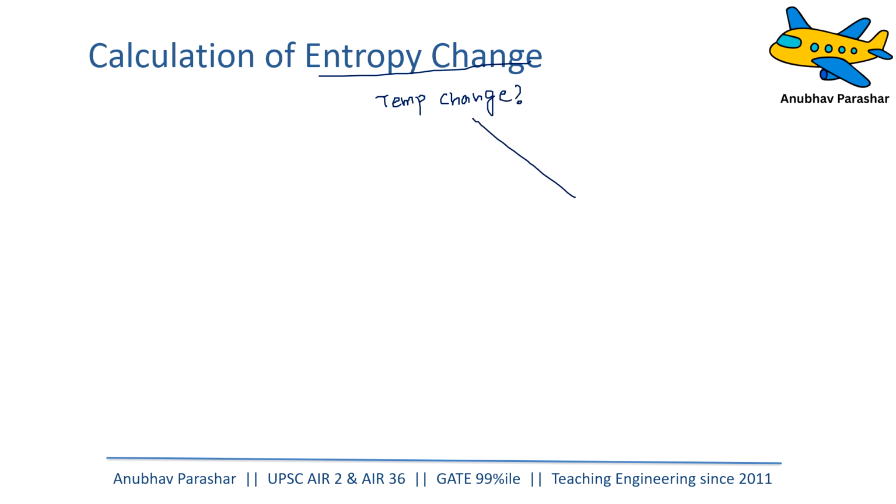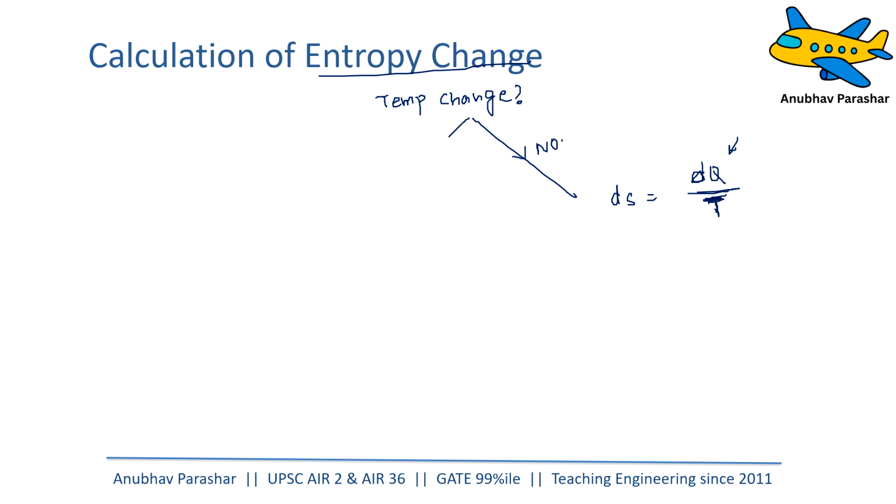If the temperature is not changing, simply dS, the small amount of entropy change, is equal to dq by T. Simply, if the temperature is not changing, whatever is the heat transfer divided by temperature, because the temperature is constant, gives you the change in entropy.